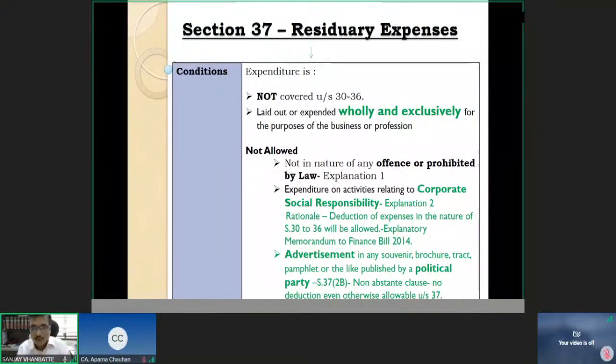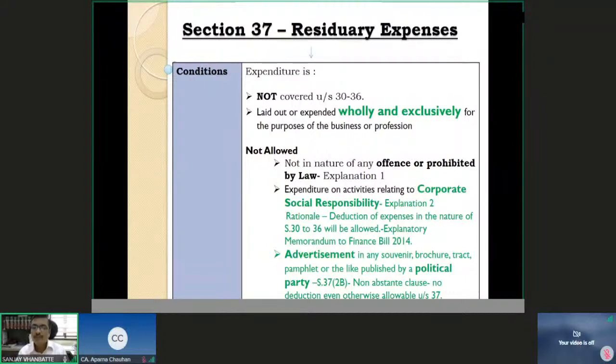Now, we must try to distinguish between the two. Which is in the nature of compensatory, and which is in the nature of penalty or fine, which is because of breach of any rules or regulations. So compensatory nature, interest, and penalty and fine. So this should be distinguished, and accordingly explanation 1 to be interpreted.